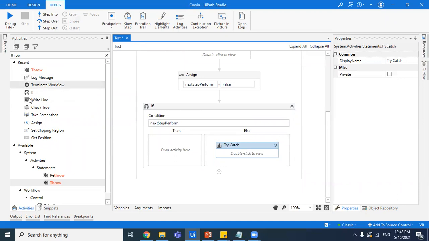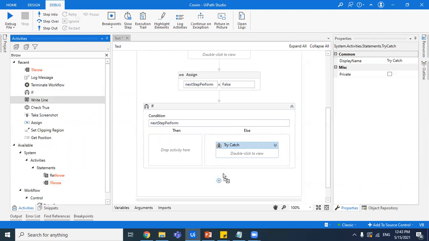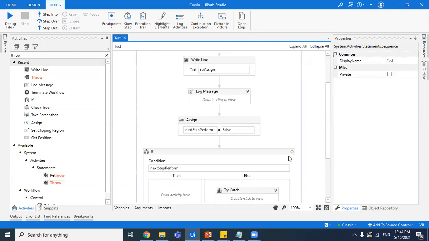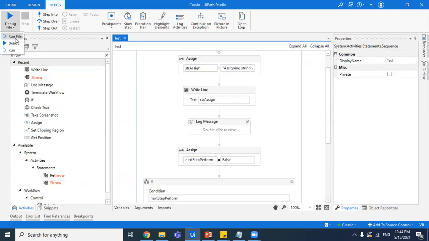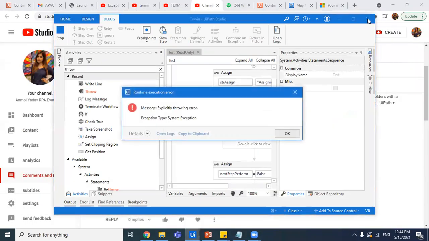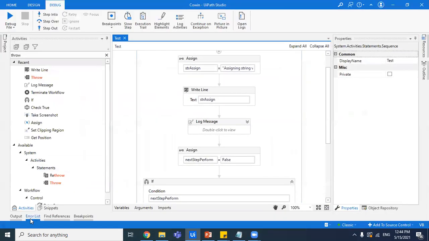But just to check, we'll drag a write line here and we'll put "after terminating". So this would not be logged because we would have terminated the workflow earlier than this. Okay, and now if we go on running this, let's run it. And it has been terminated, explicitly throwing error.